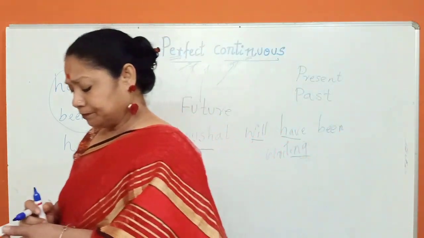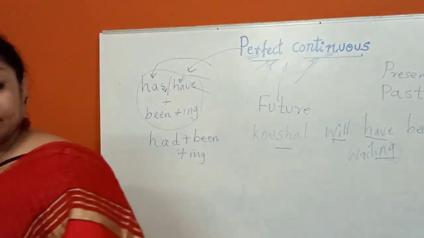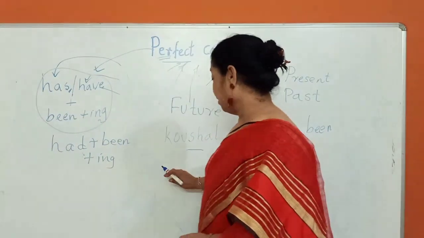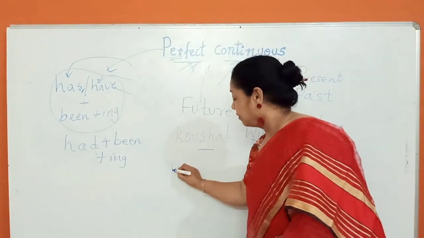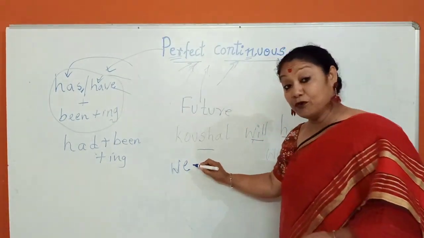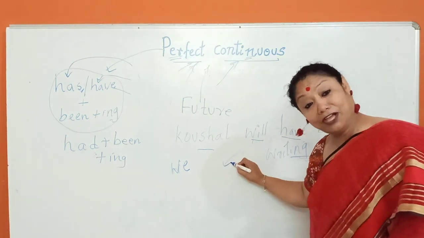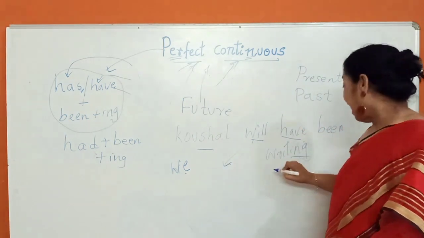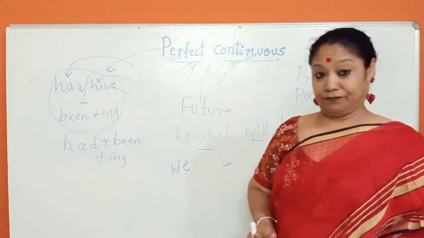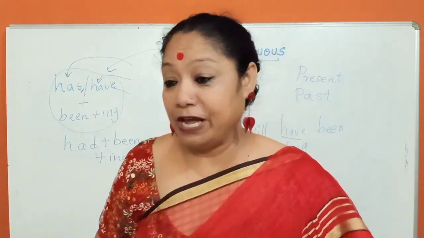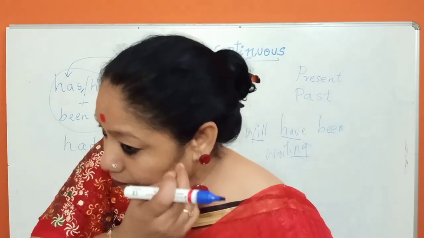Now here, whether the future subject person is we, even if we is there, for future subject person also, you need to take the same thing only. We will have been walking. We will have been writing.